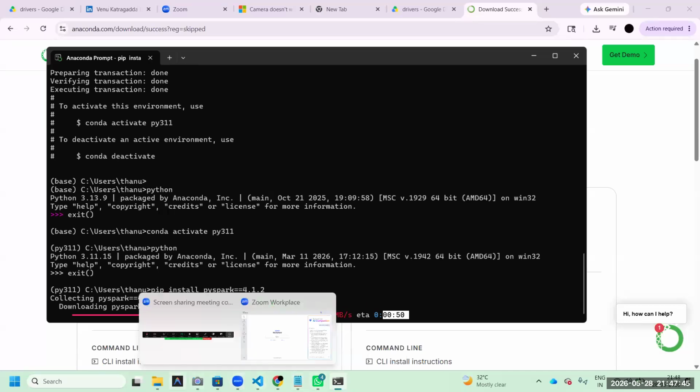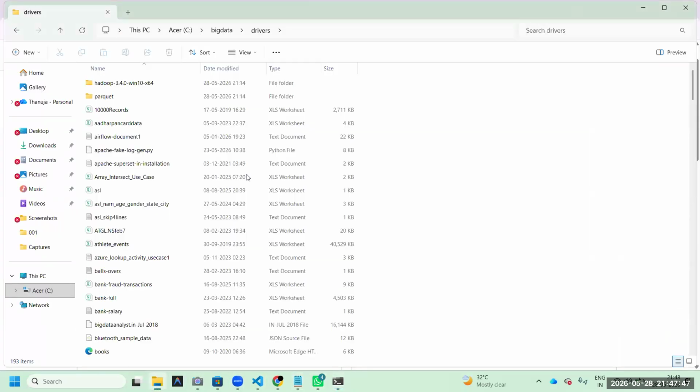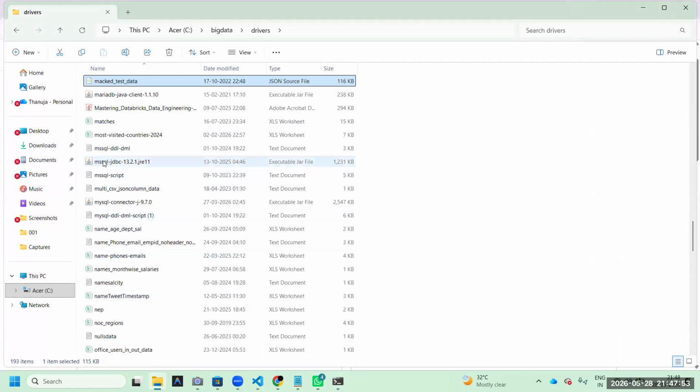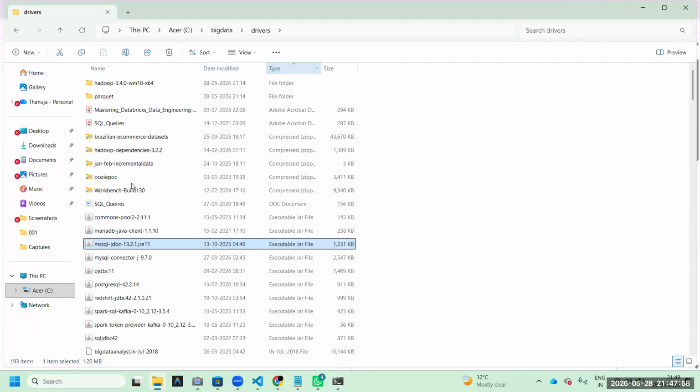One more important thing, in that drivers folder, I already shared a few different types of software, connectors also. What is a connector? Maybe if you want, this is in my regular training also, I will guide you. Here, what is this? MySQL, MS SQL, Oracle, or Spark connectors. There are many other extra dependencies you have. For example, tomorrow you want to get the data from Oracle or MySQL.